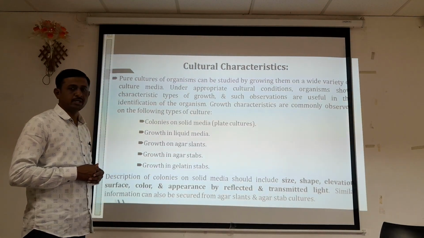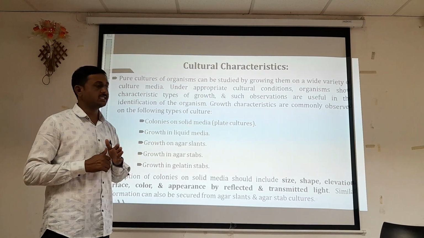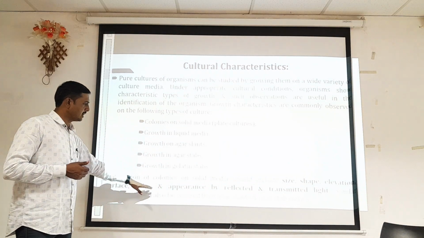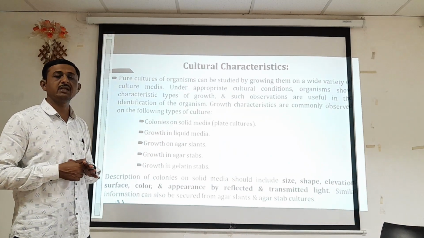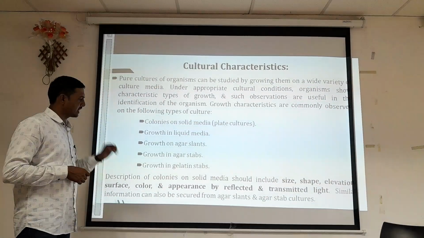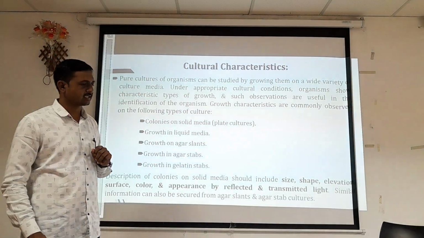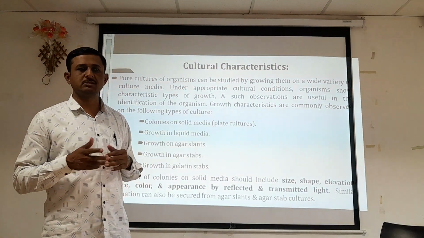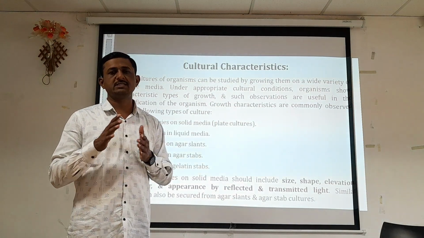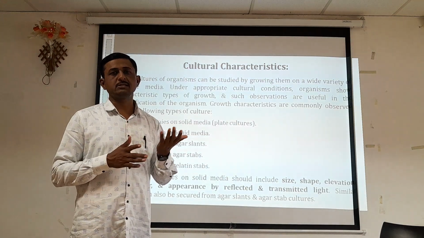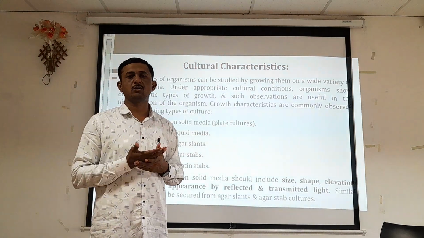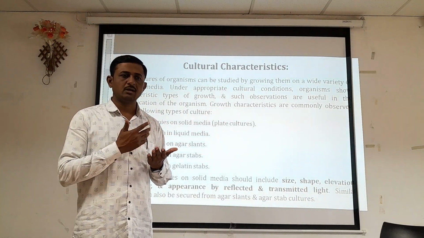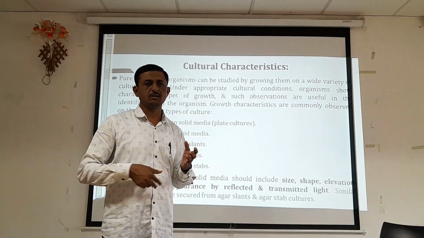The description of colonies on solid media should include size, shape and elevation, surface texture, color, and appearance by reflected and transmitted light. Similar information can also be obtained from agar slant and agar stab cultures. In the previous lecture we discussed the morphological characteristics, including the size, shape and arrangement of bacterial cells. There we observed the microbial cell under the microscope, and with respect to size, shape and arrangement we characterized the growth in different aspects.